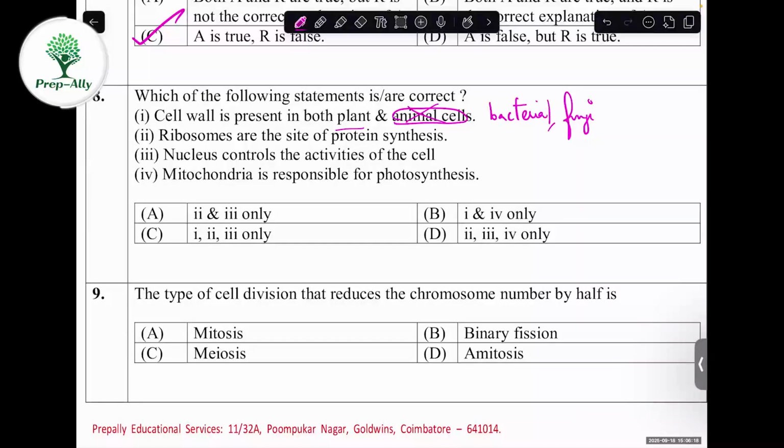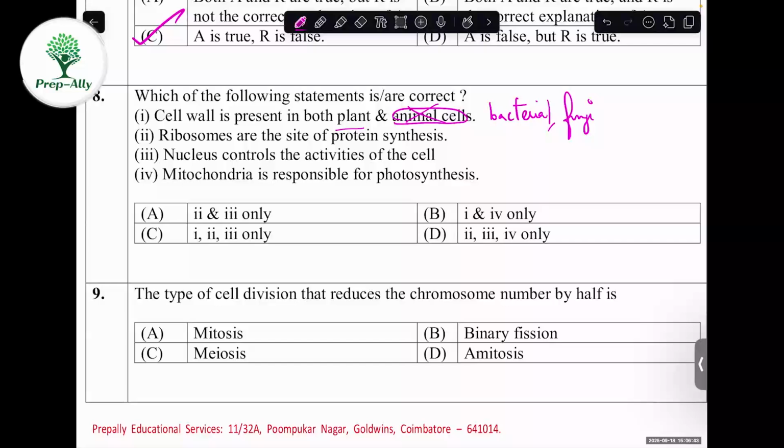So the first statement is not correct. Ribosomes are the site of protein synthesis. Yes, correct. Ribosomes play an important role in protein synthesis. Without ribosome, protein synthesis doesn't occur.